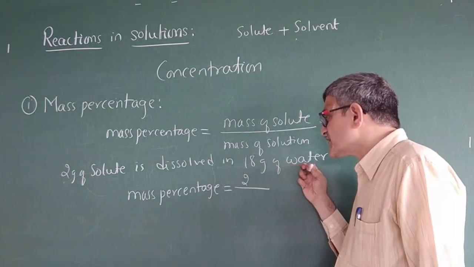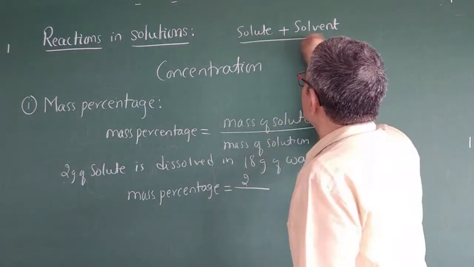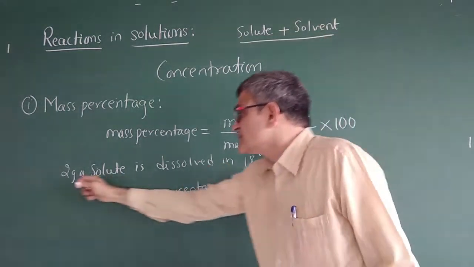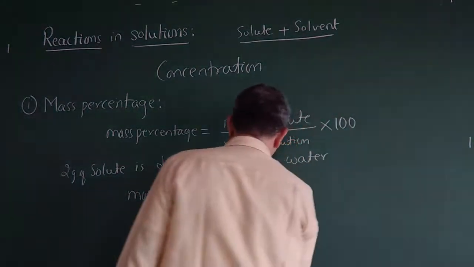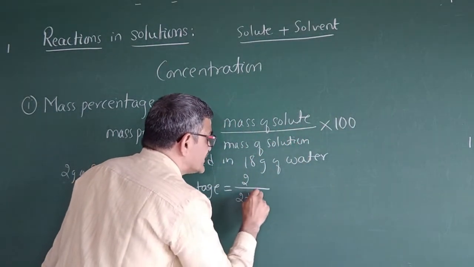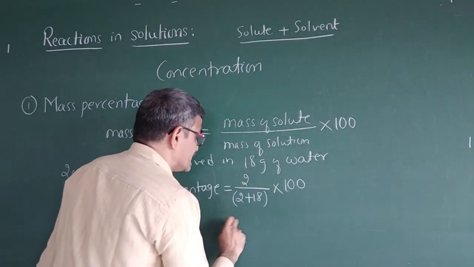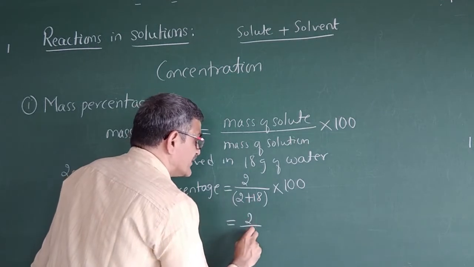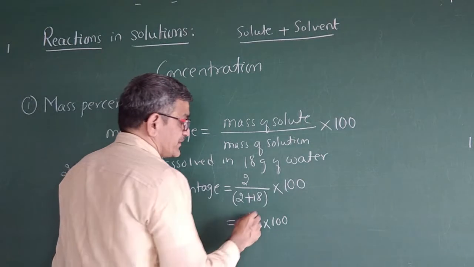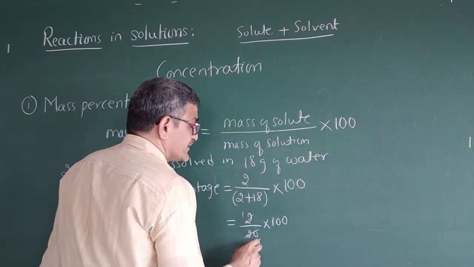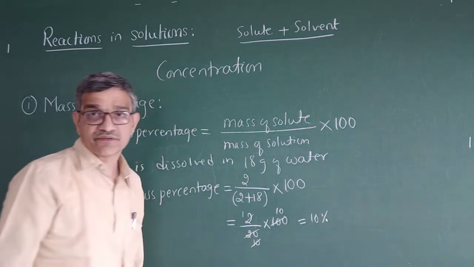Water is not the solution here. Solution means what? Solute plus solvent. So this is 2 plus 18, that is 20. Right here, 2 plus 18 into 100. So that is nothing but 2 divided by 20 into 100. So 2 ones are 2, 2 tens are 10, so the percentage is 10% solution, right?